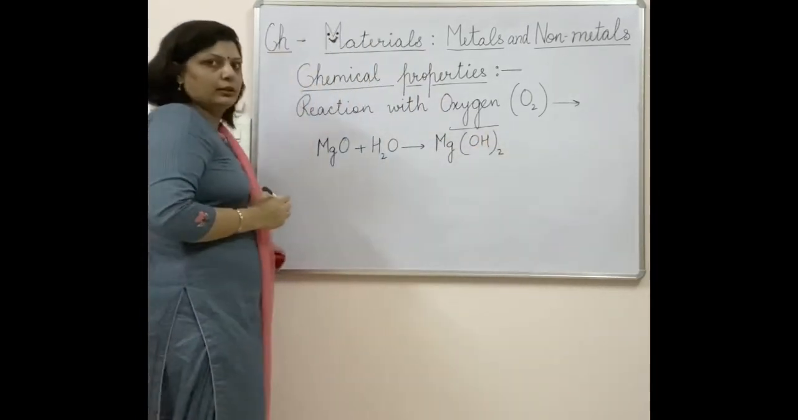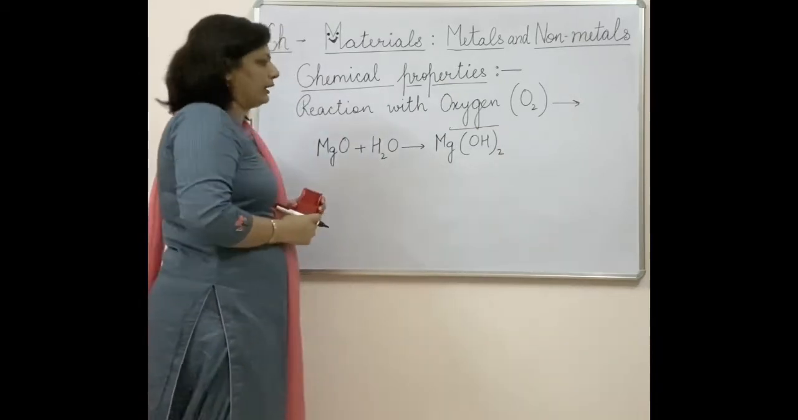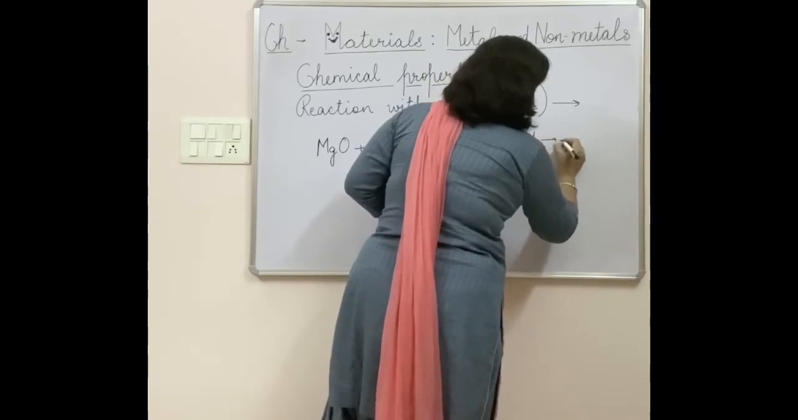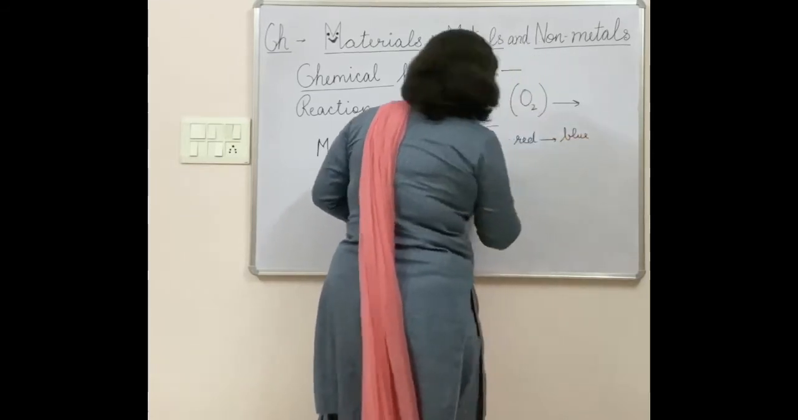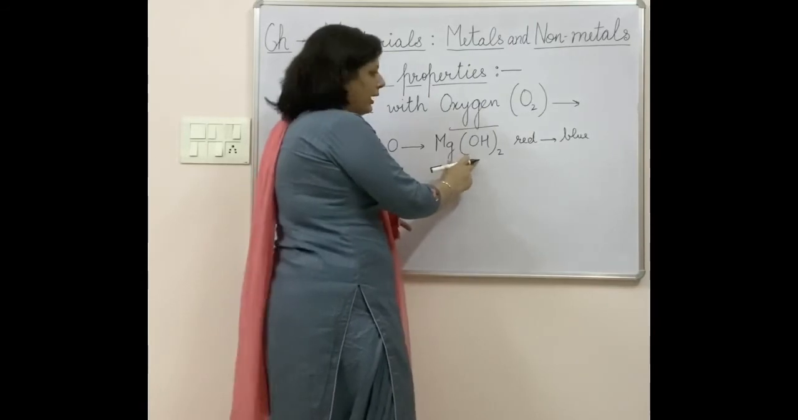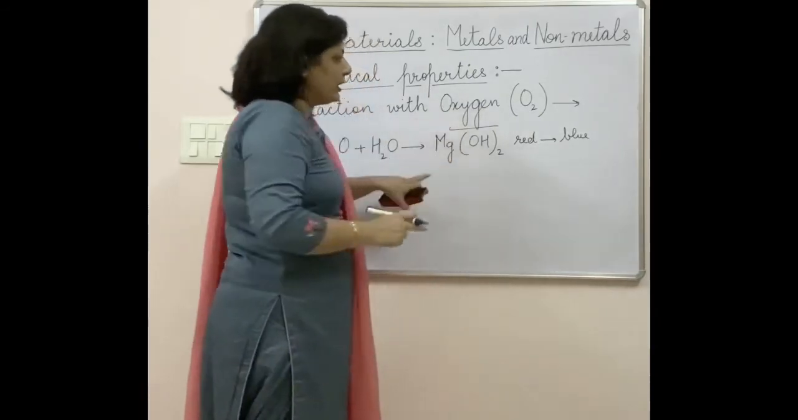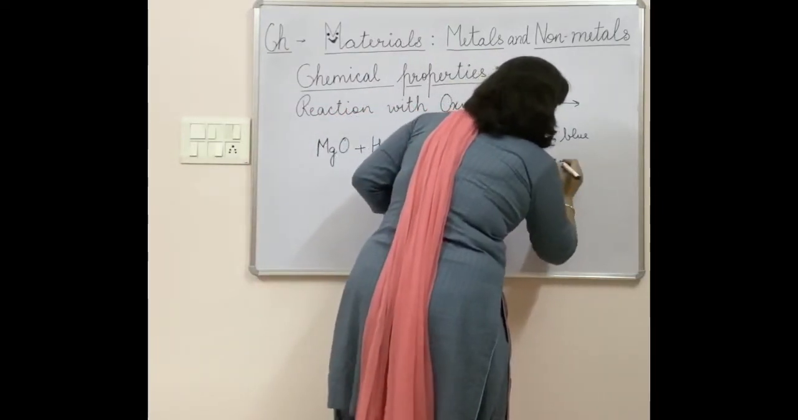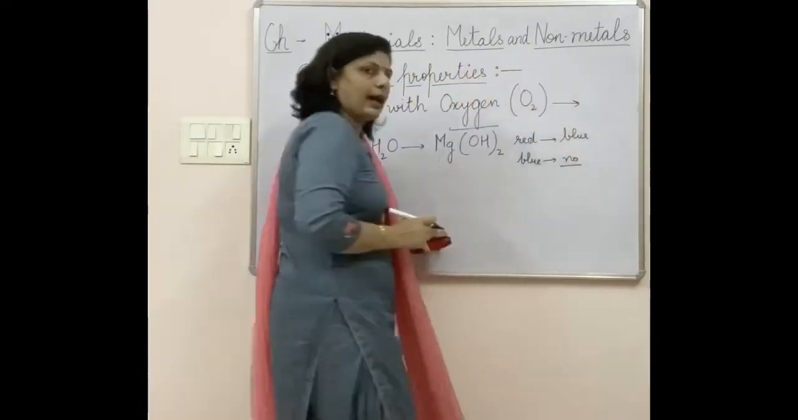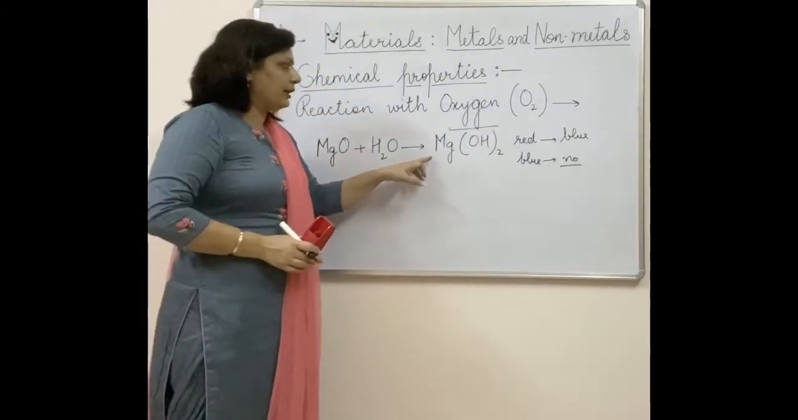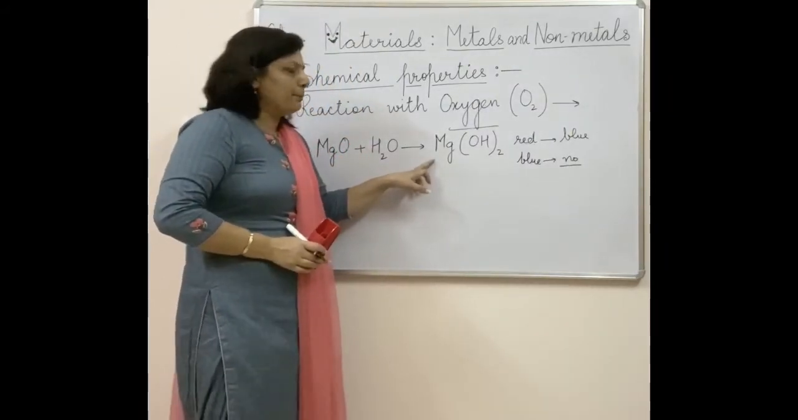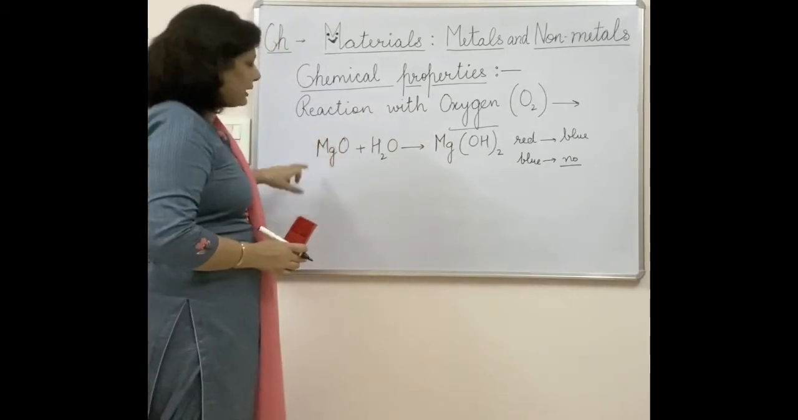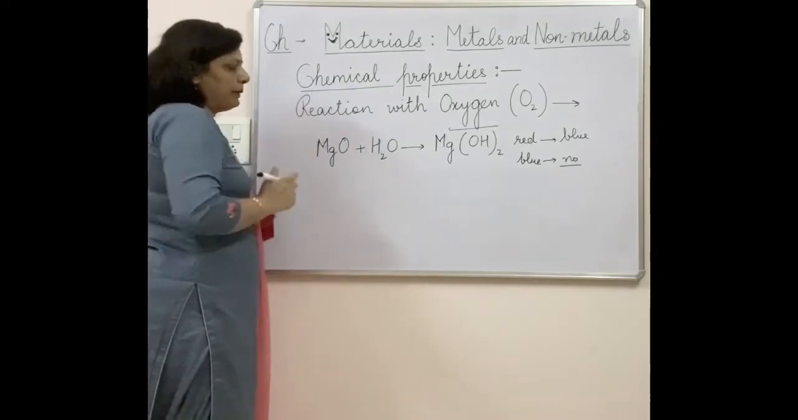If you take litmus paper, a red litmus paper, and it turns blue, it means this is basic in nature. This will happen in this case: red litmus paper will turn blue and blue litmus paper will show no change. It will remain as such. So this indicates that magnesium hydroxide is basic in nature. It means the oxide formed by reacting magnesium with oxygen is a basic oxide.